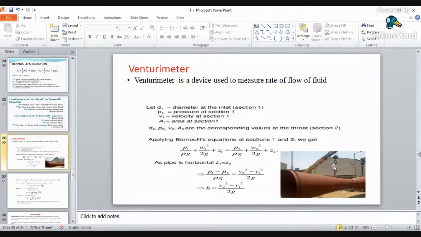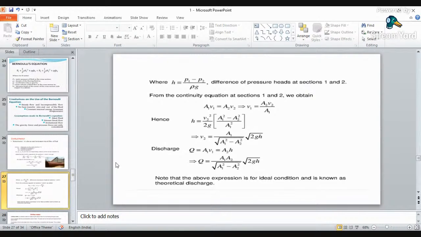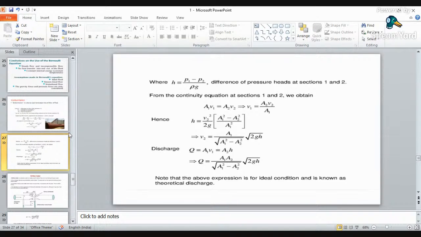Here again you have to apply Bernoulli's equation at both sections: one at the inlet section and another at the throat section, that is, the middle section. By rearranging the different terms, you will get the discharge formula as A1 A2 divided by the square root of A1 square minus A2 square, into the square root of 2gH. Here A1 is the area of the section at the inlet, A2 is the area of the section at the throat, and H is the total head. This is the theoretical discharge, and the practical discharge you will get out of your experiment.